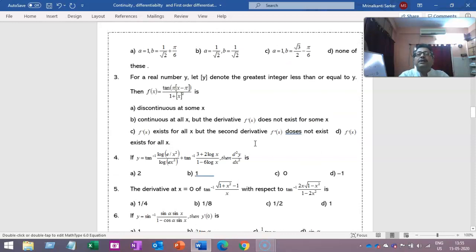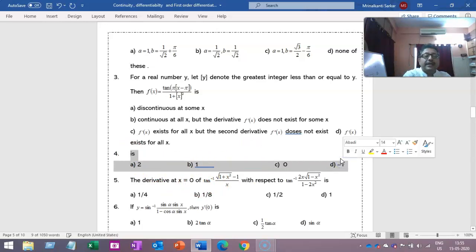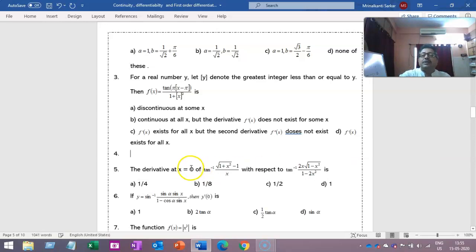Out of these, number 4 you don't have to answer. I am deleting it at this moment because second order is involved, so you need not do this. Number 4, no one will do, because by mistake a second order question was asked over there.